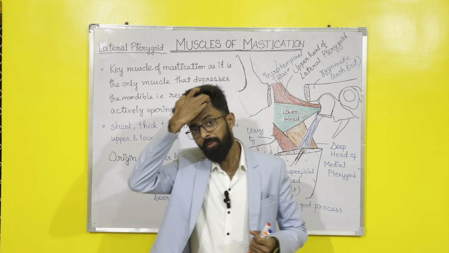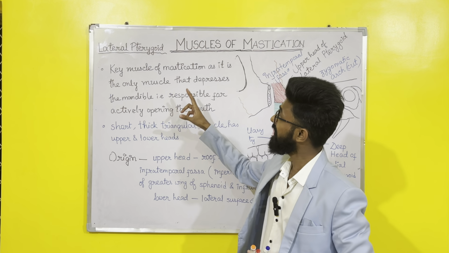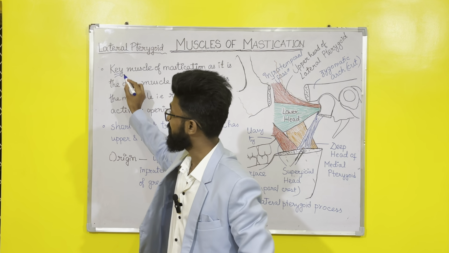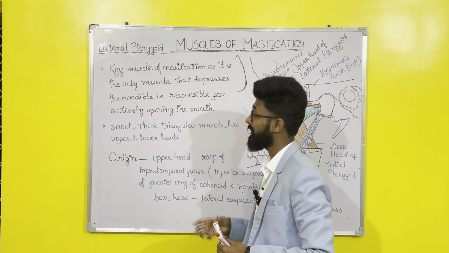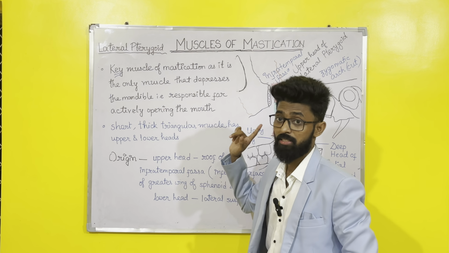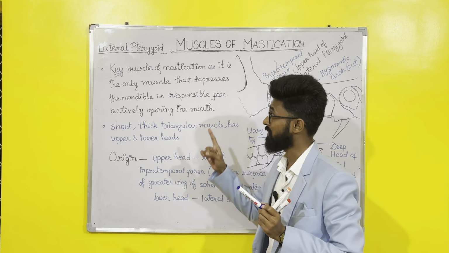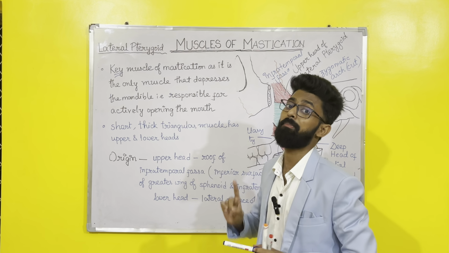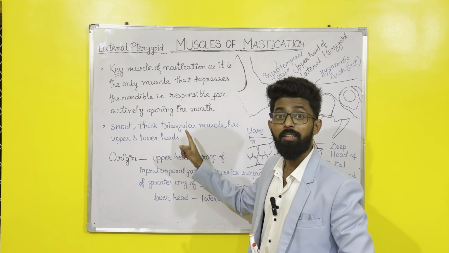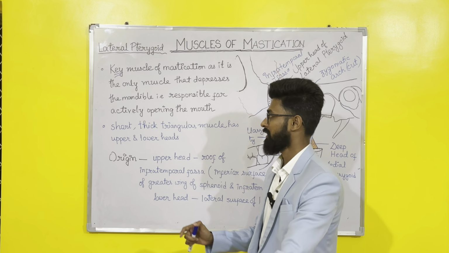Okay. Now coming to the lateral pterygoid muscle, right? So lateral pterygoid muscle is a key muscle of mastication. Now why is it a key muscle of mastication? Because it is the only muscle which depresses the mandible. The other three are elevator muscles. Lateral pterygoid is the only depressor muscle, right? It is responsible for actively opening the mouth. Okay, that is why it's called the key muscle of mastication.